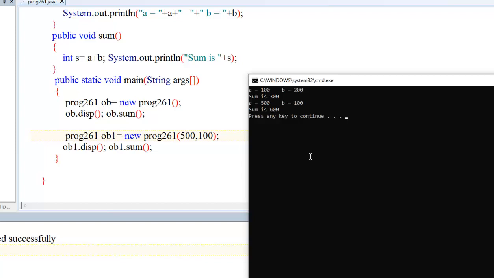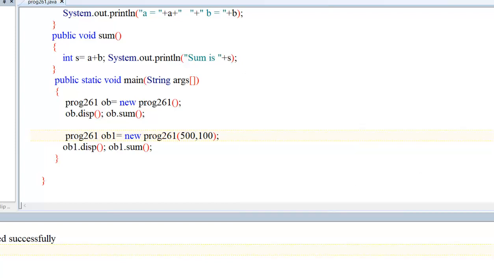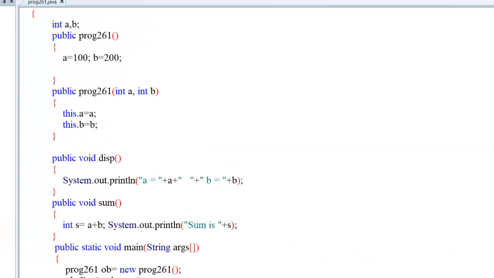Means exactly the benefit is that we can use this value within the program.